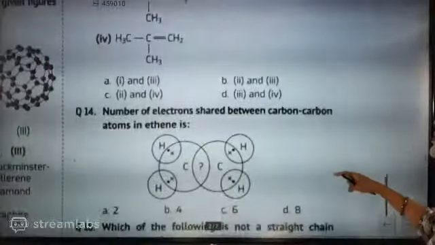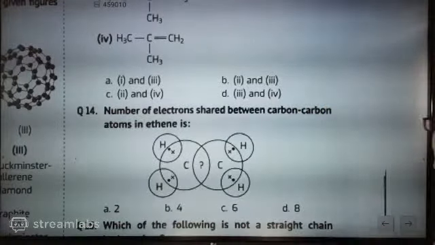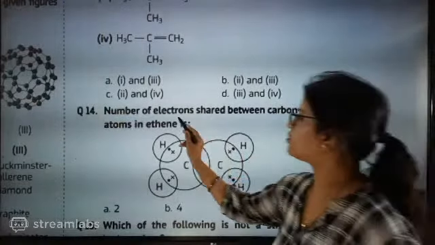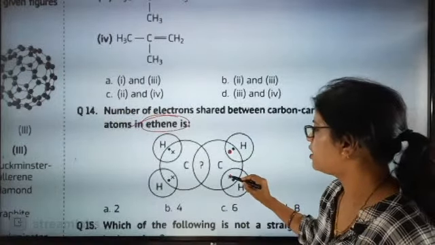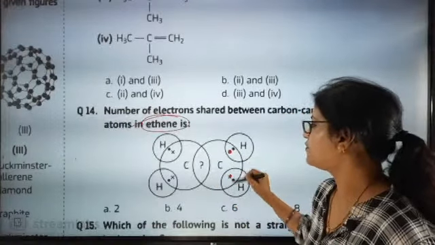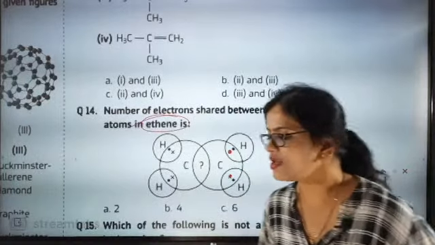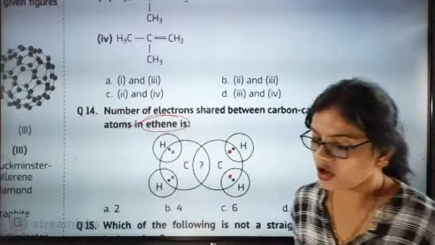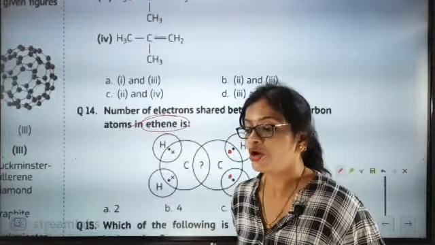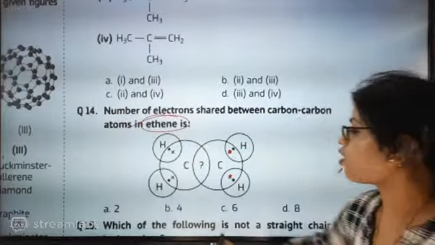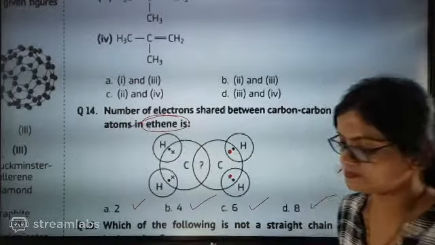Next question: number of electrons shared between carbon-carbon atoms in ethene. Here we are going to check how many electrons are shared in ethene. This carbon is sharing 2, and this carbon is sharing 2. Now how many are left? 2 more to go. How many electrons are shared between the carbons to form ethene? Tell me the answer: option 2, 4, 6, 8. How many are shared between them?